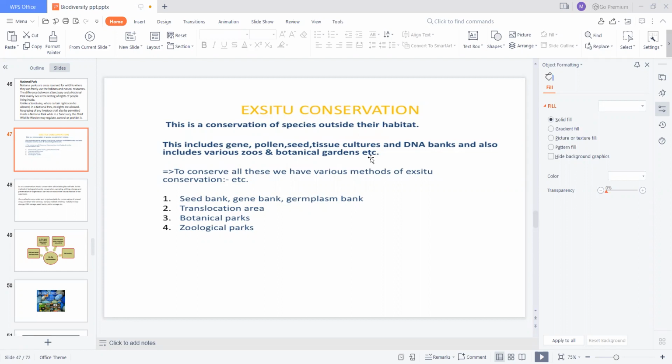So examples of ex situ conservation are gene banks, pollen banks, seed banks, tissue culture labs, DNA banks, and also various zoos and botanical gardens. There are various methods of ex situ conservation, such as seed banks, gene banks, germplasm banks, translocation areas, botanical parks, and zoo parks.